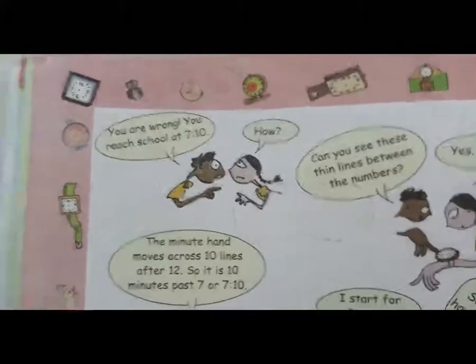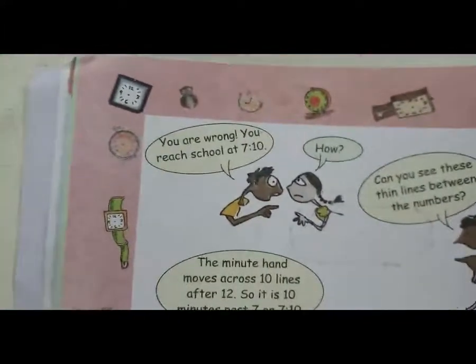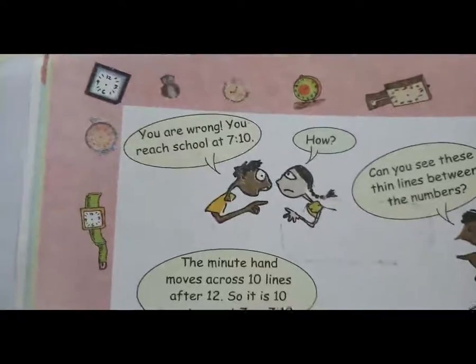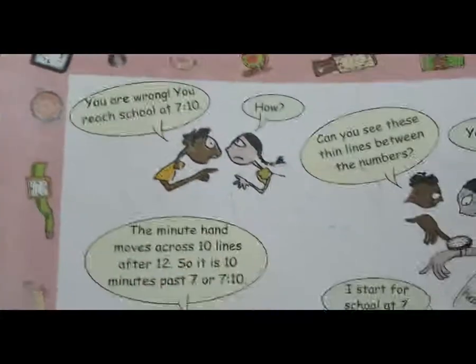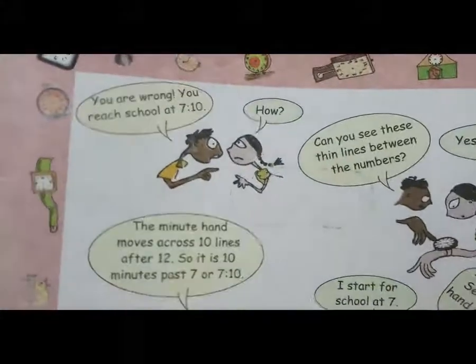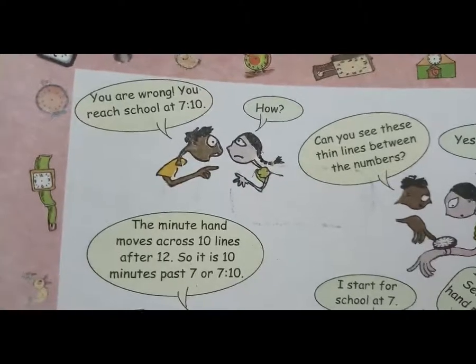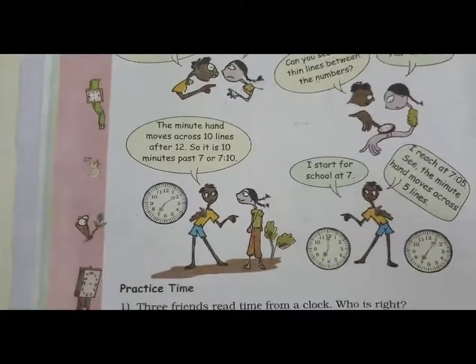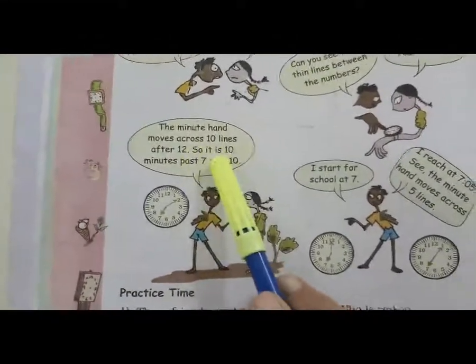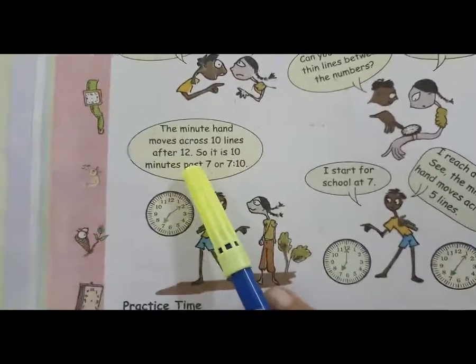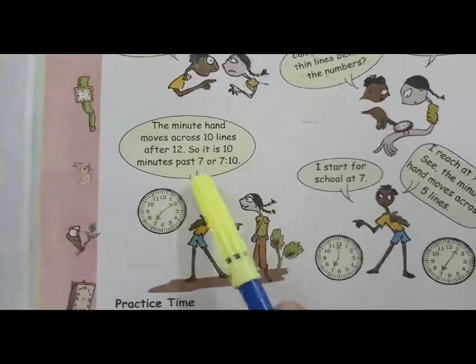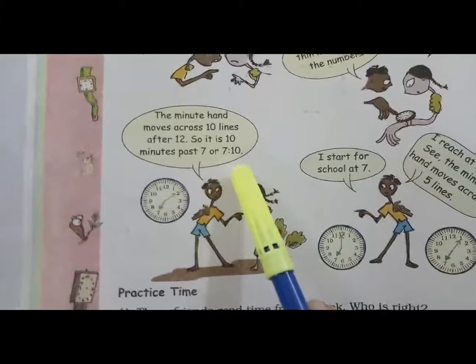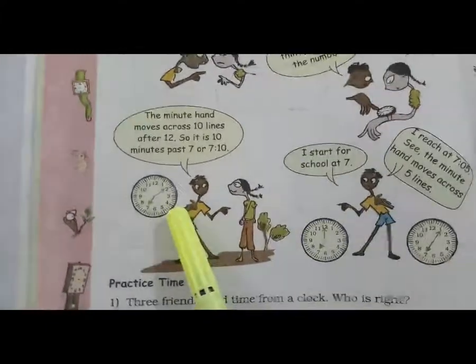See here, you are wrong. You reach school at 7:10. How? Can you see this thin line between the numbers? Yes. So what? The minute hand moves across 10 lines after 12. So it is 10 minutes past 7, or 7:10. See here, 7, 7:10.